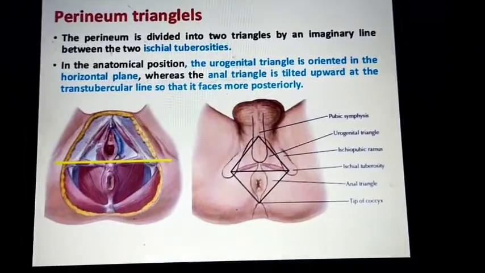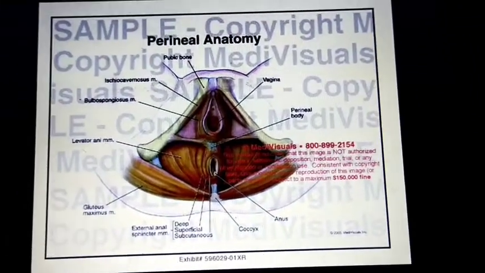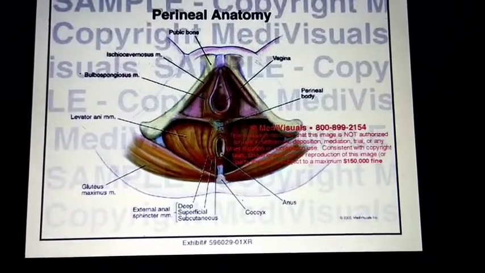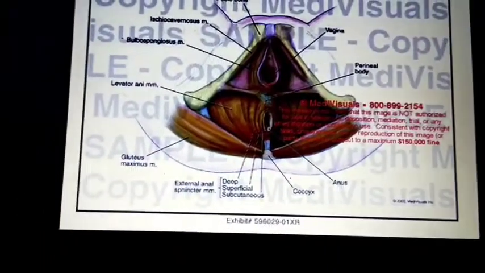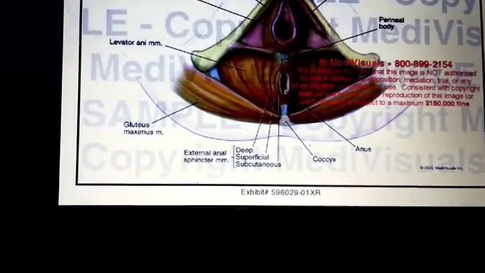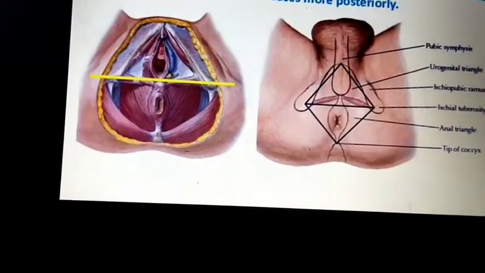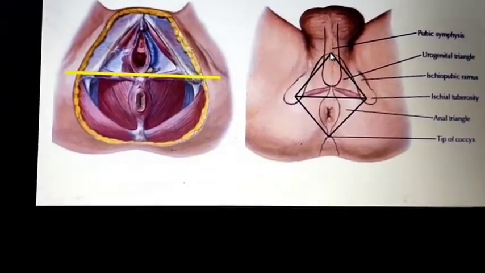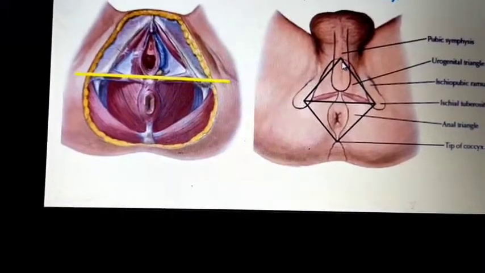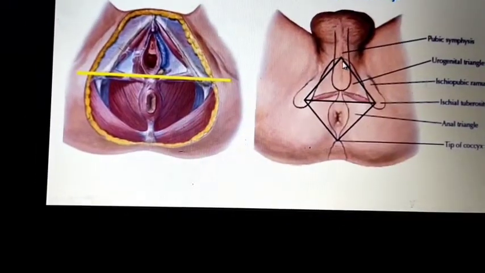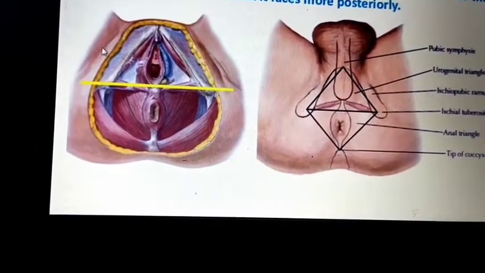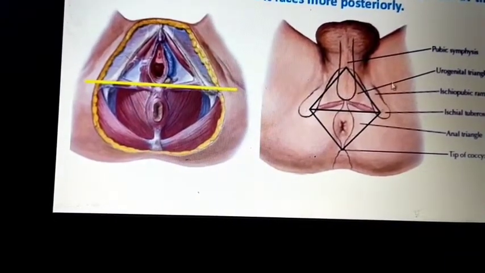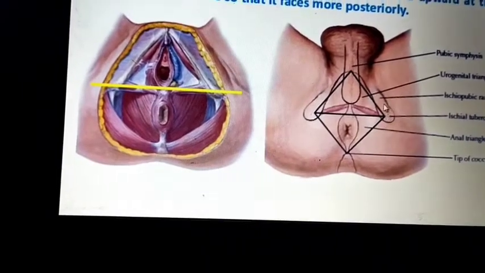Now we can go for the surface boundaries. In there, anteriorly the mons pubis in the female and the base of the penis in the male. Laterally the medial surface of the thigh.